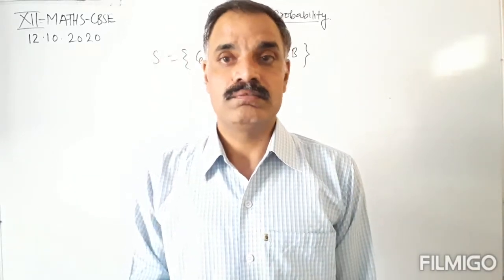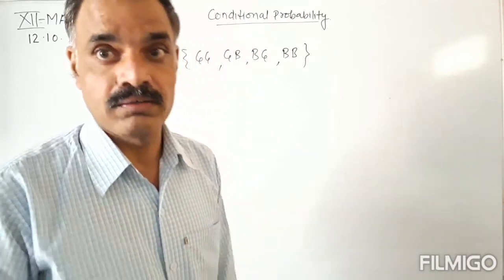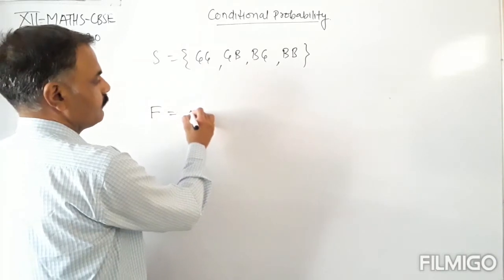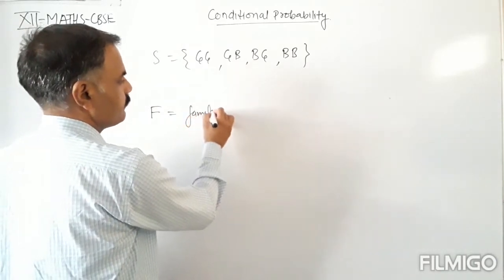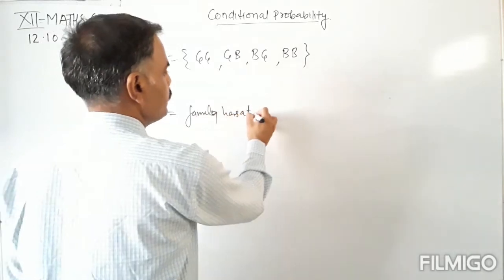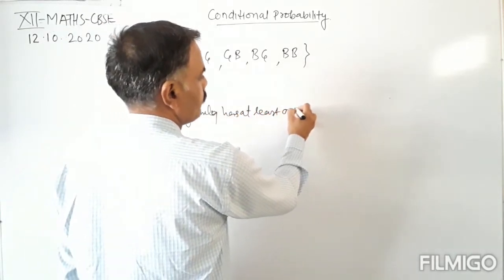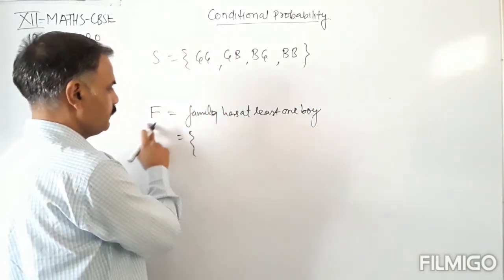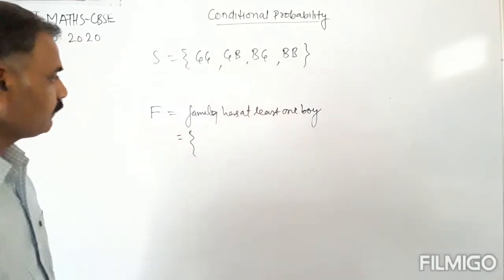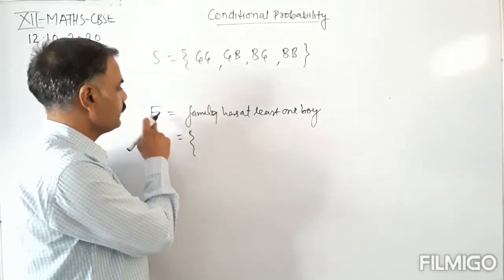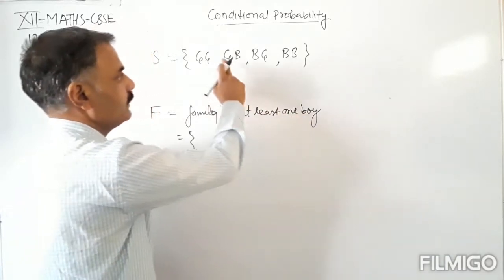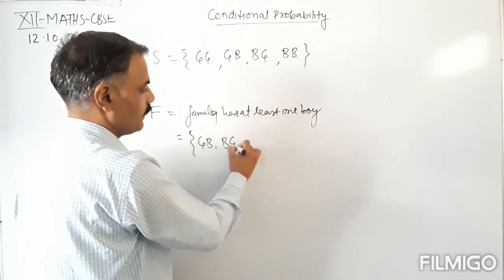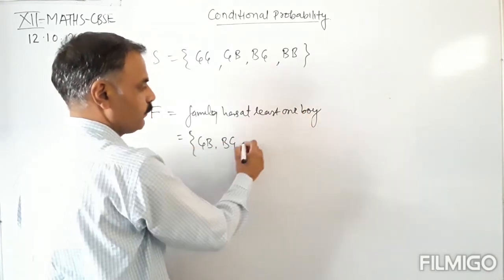Now suppose that we have been given the event F, such that the family has at least one boy. Then the sample space for this F, or the favorable outcomes for this event F: at least one boy means one girl and one boy, or at least one boy means two boys.